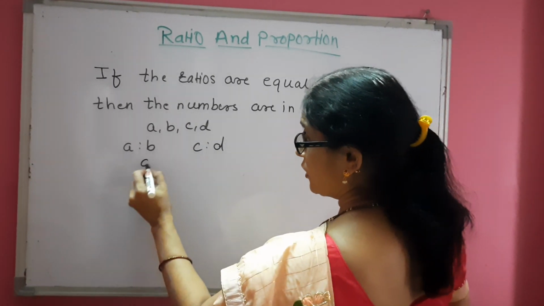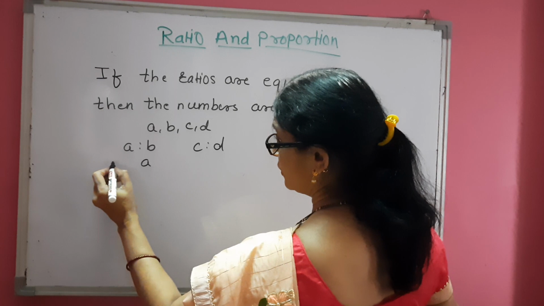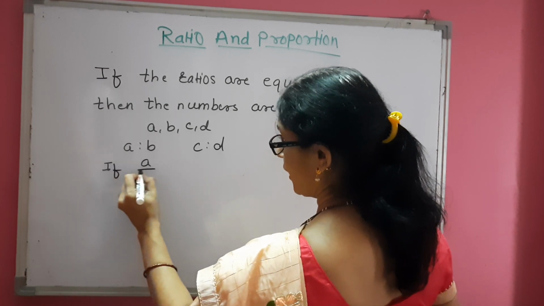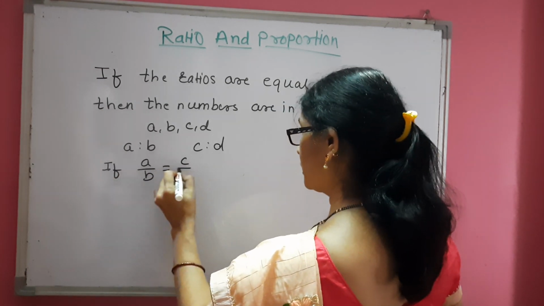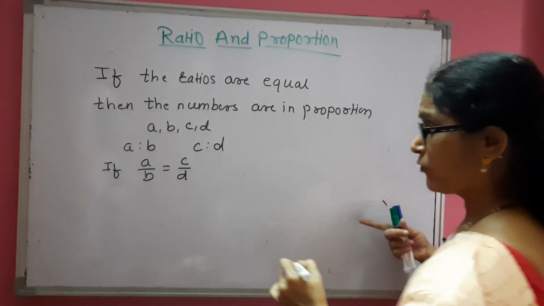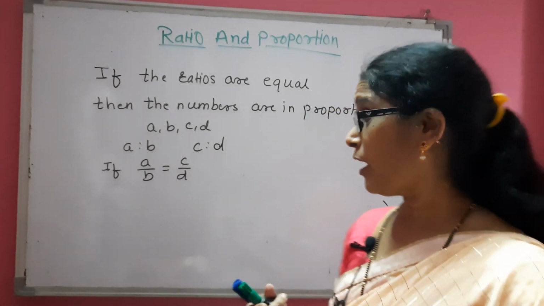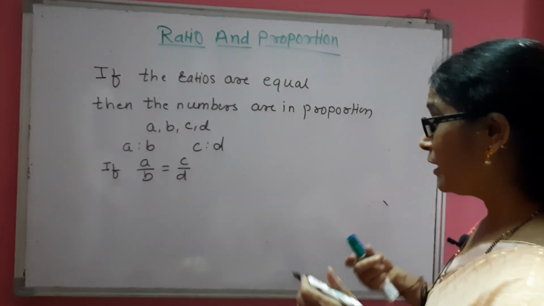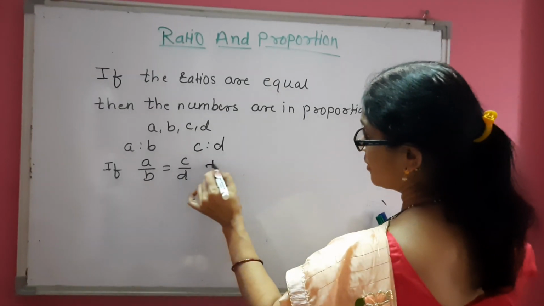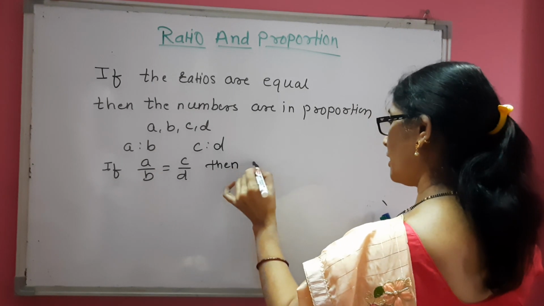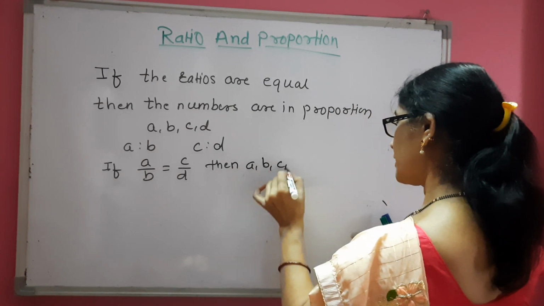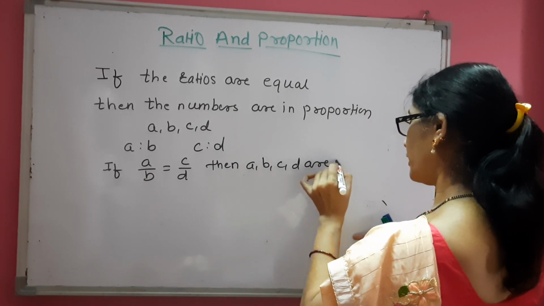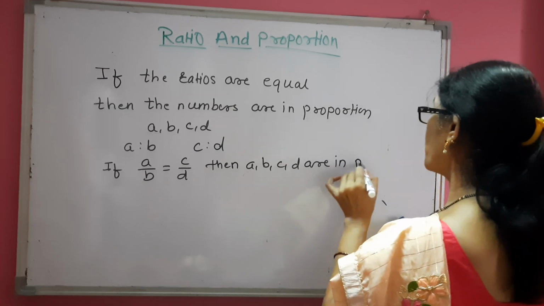If A upon B is equal to C upon D, then A, B, C, D are in proportion.